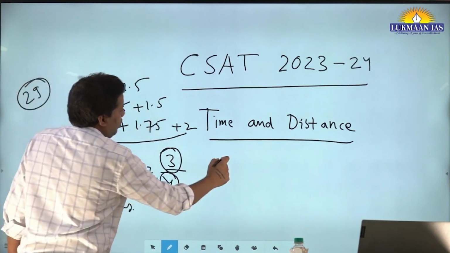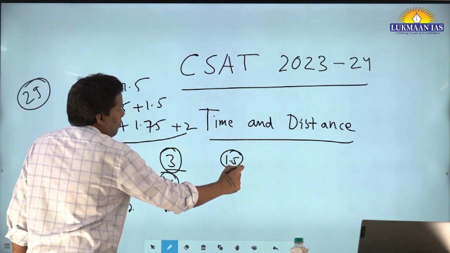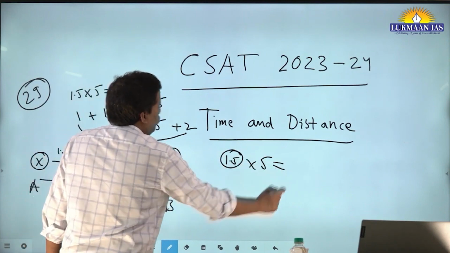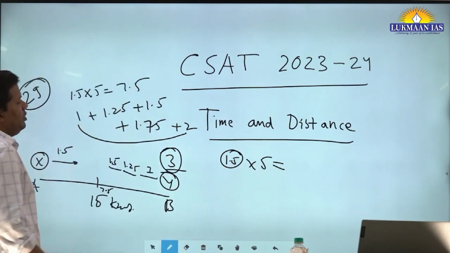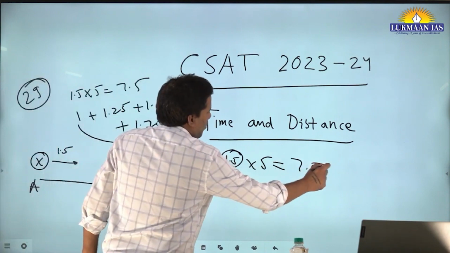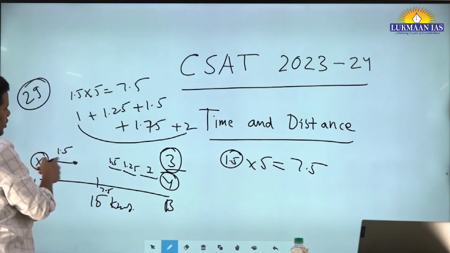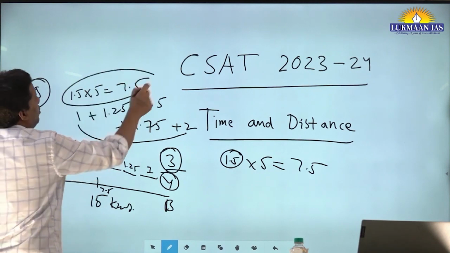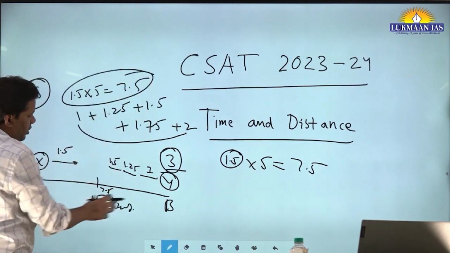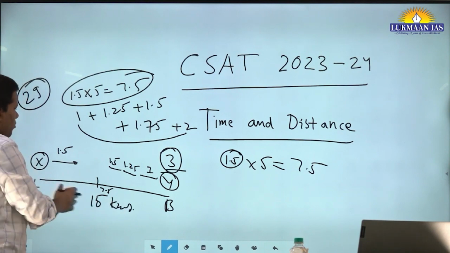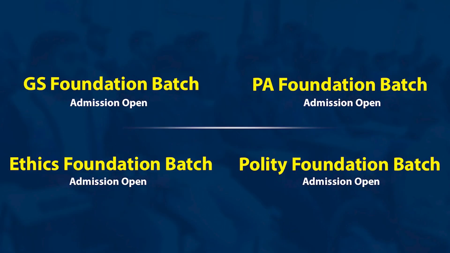So 1.5 into 5 should be the sum of these numbers. So this is 7.5 by Y, and X was traveling at the speed of 1.5, so this is 7.5. 7.5 plus 7.5, that is 15 km they will cover, and both are covering 7.5 km, so they meet midway.